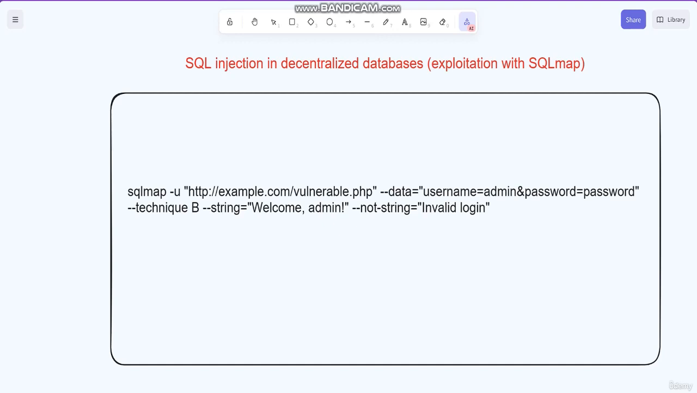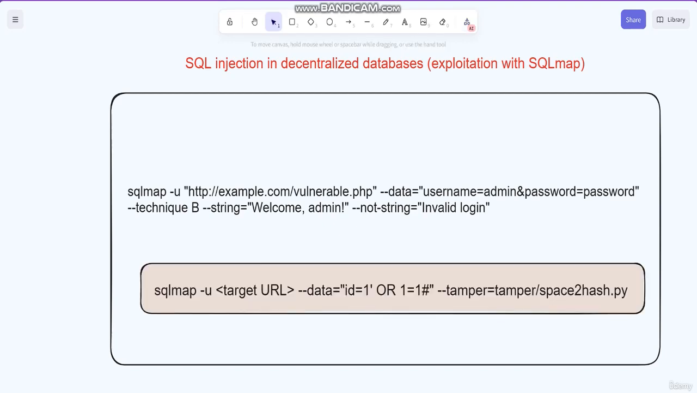If a decentralized database has a security measure in place that blocks SQL injection attacks, you can try to bypass it using various techniques. For example, you can use the tamper script evasion technique to modify the SQL injection payload in a way that bypasses the WAF signature detection. To use the tamper script to evade a WAF during a SQL scan, you would use the following command.